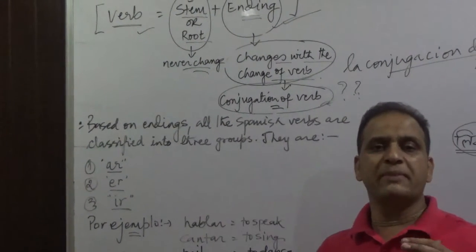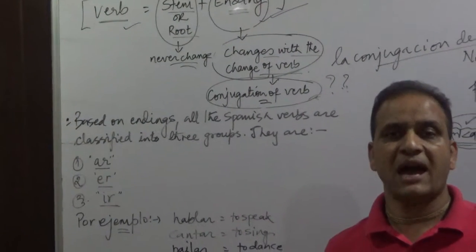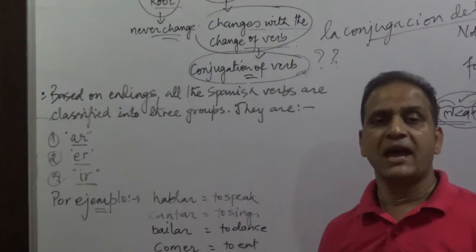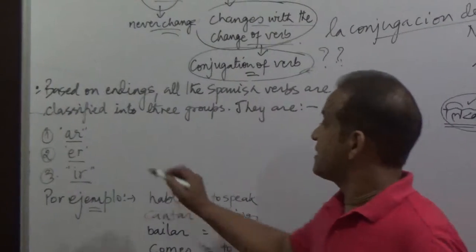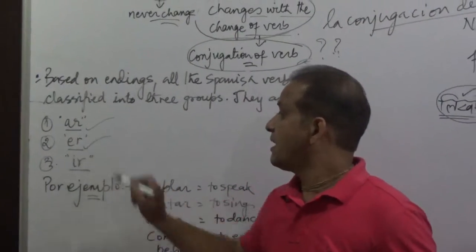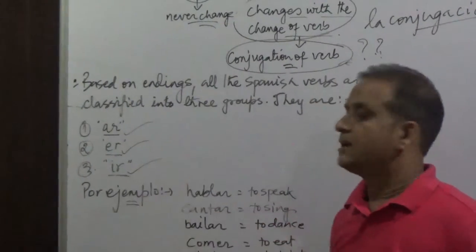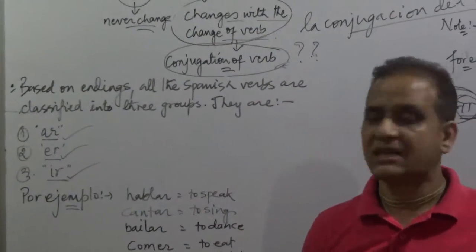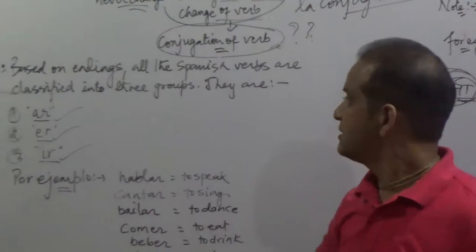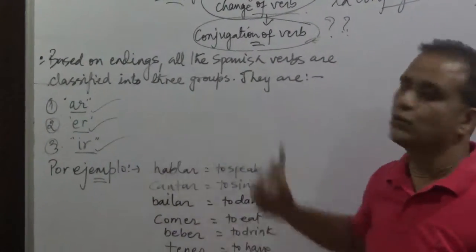Hay tres grupos de verbos en español. There are three groups of verbs in Spanish. Hay algunos verbos que terminan en AR. There are some verbs which end in AR. Some end in ER, y otros terminan en IR, and the others end in IR. So based on endings, all the Spanish verbs are classified into three groups.